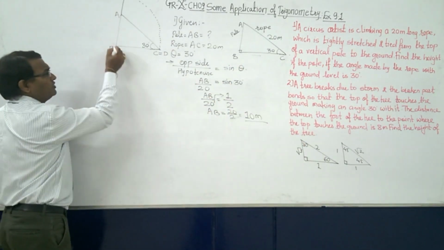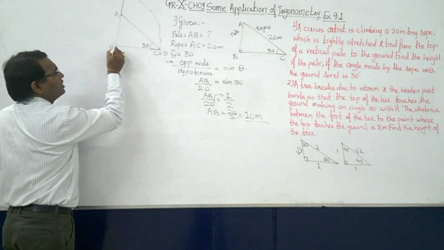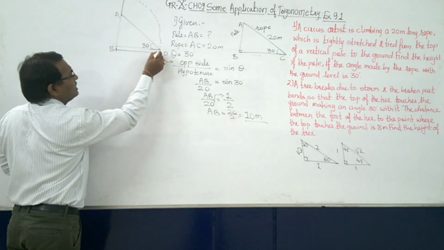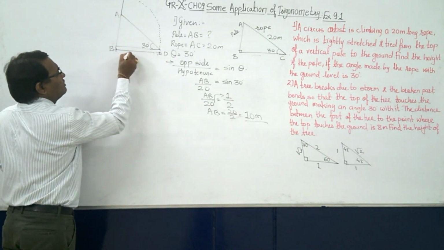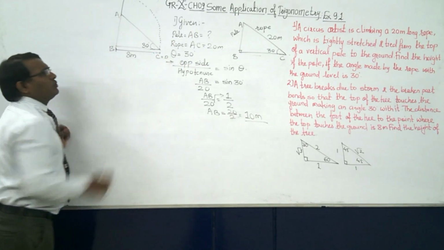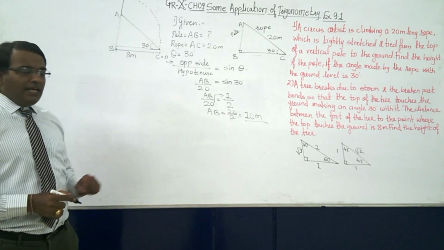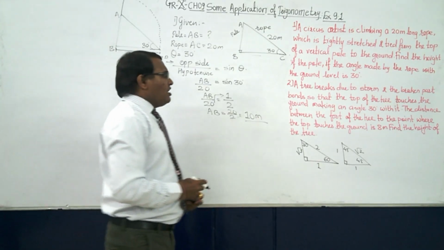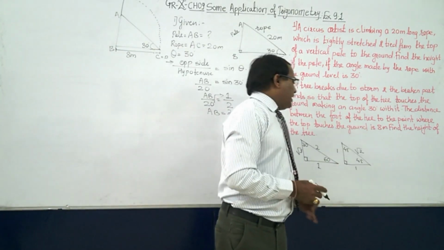Now what is the foot of the tree? This one. And where is it touching here? Okay, this is what is given, 8 meter. And this is your point C, which is equal to D. After that, what are they telling? Find the height of the tree.